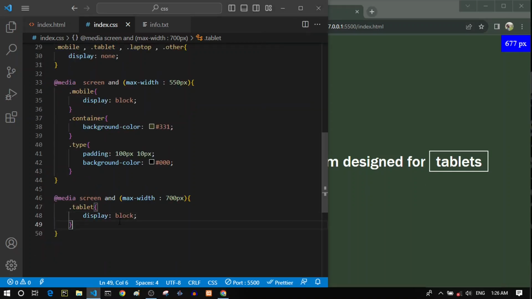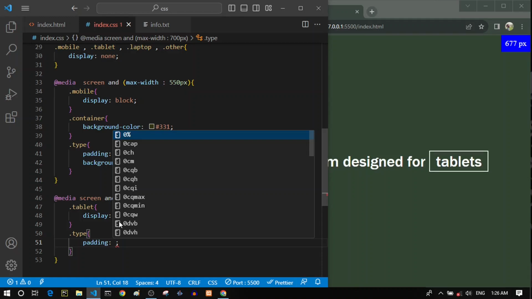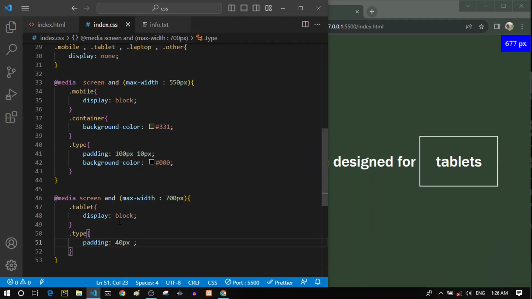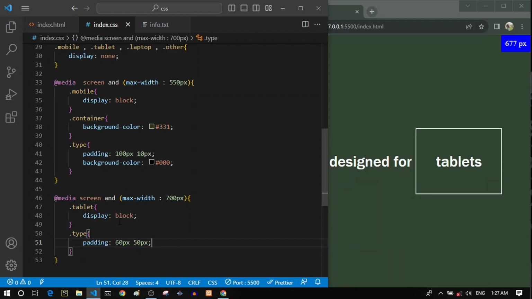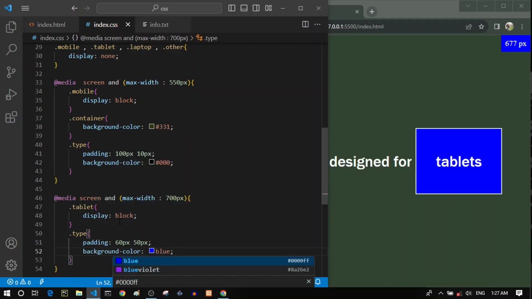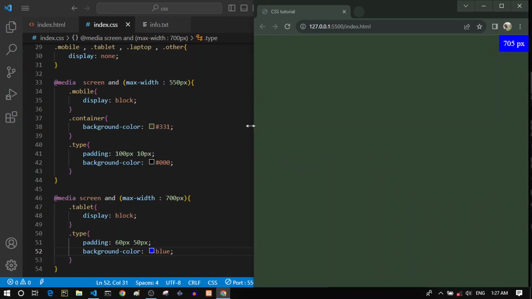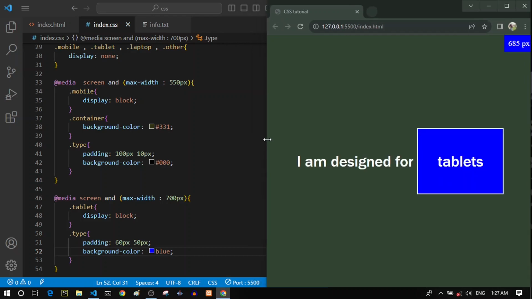And let's change this type thing. Let's give it a padding of something like 40 pixels and 60 pixels. So now it's looking like a tablet. Let's zoom, and let's give it a background color of something like blue. Now this is a design for tablet screens. So you can see that it is 677, and if we make it larger, if it's overstepping 700 pixels, it just hides the content.